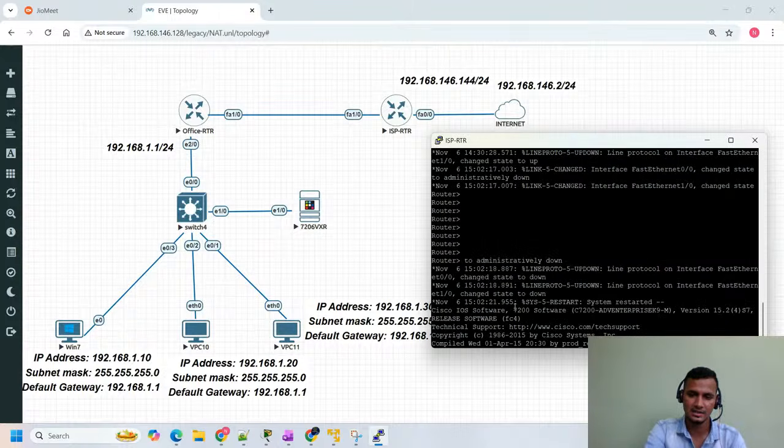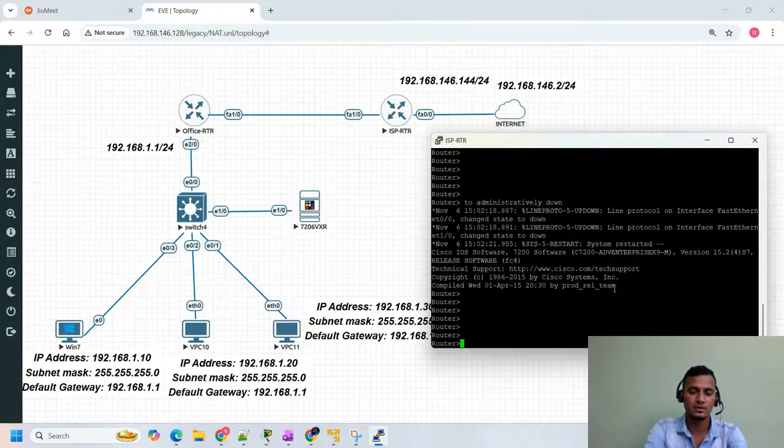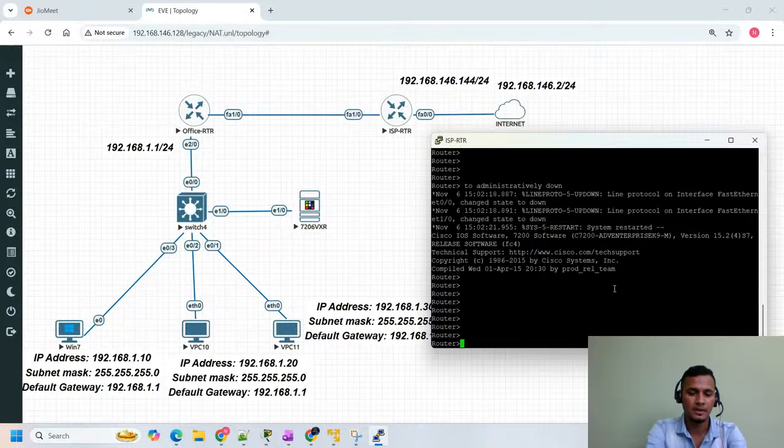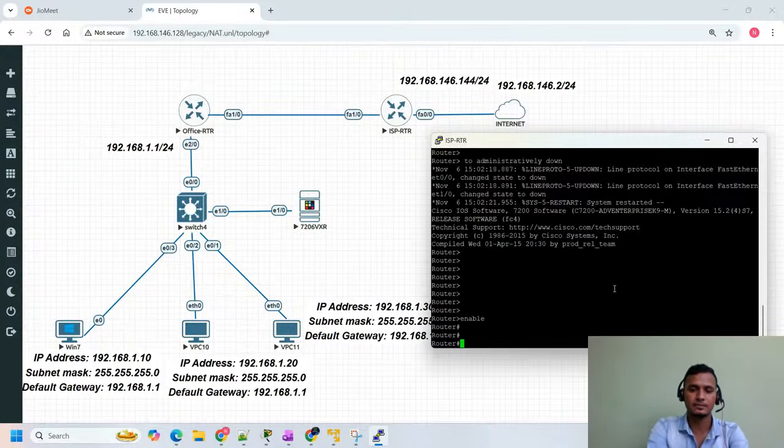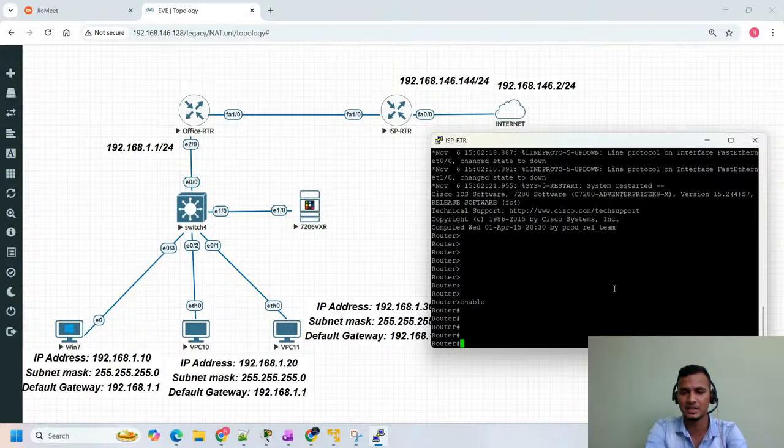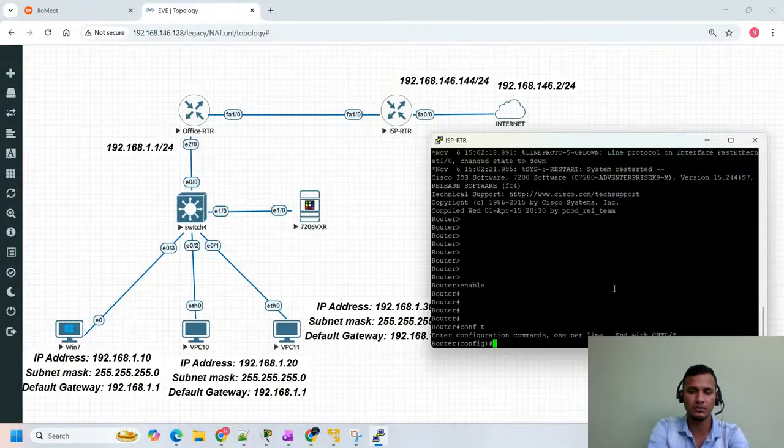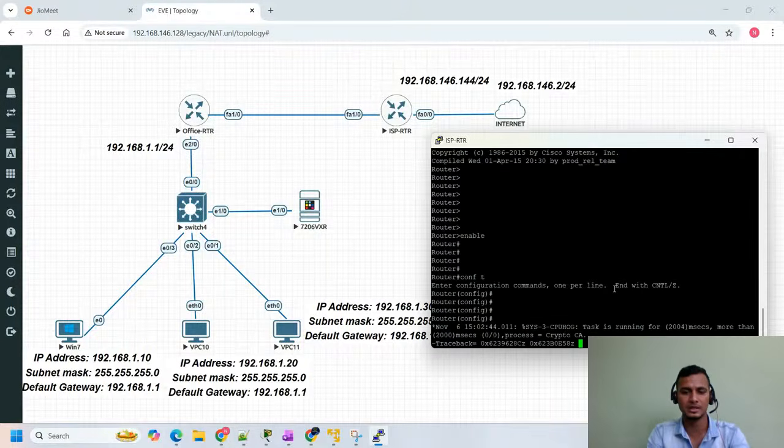Here the greater than symbol is your user mode, guys. Here I'm going to type enable. Now we are in privilege mode, where you see the hashtag symbol. To configure anything, which mode do we need to go into? We need to go into configure terminal. So I'm in configure terminal mode.